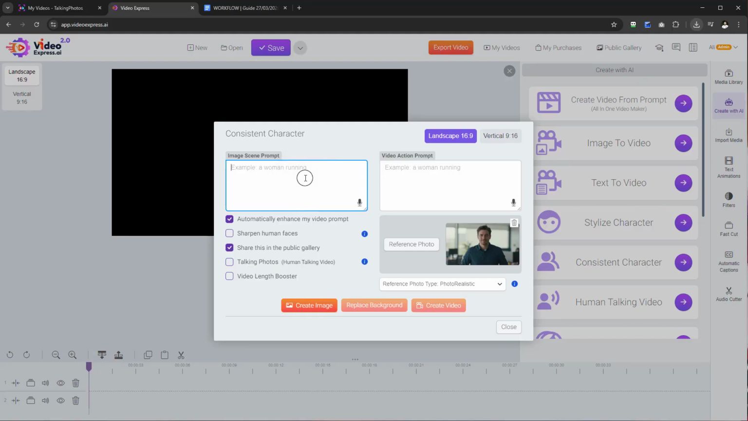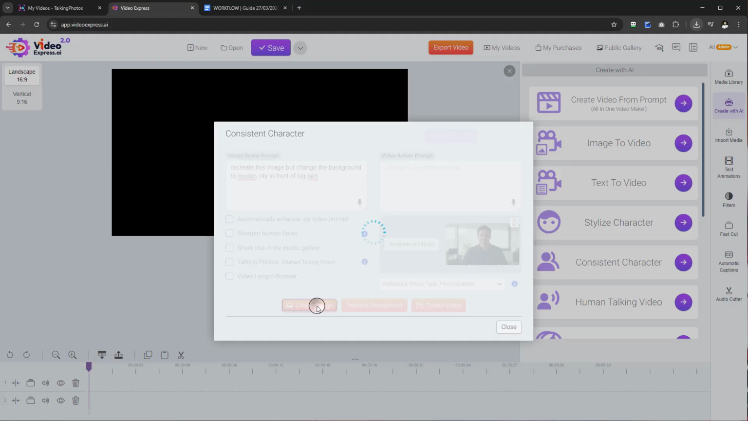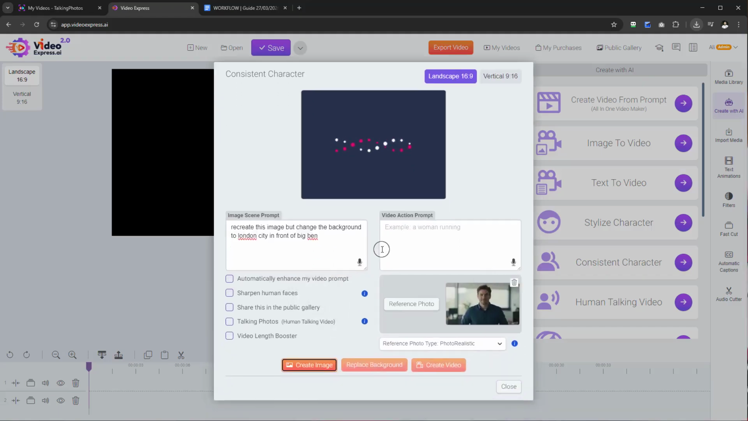I want to create this. Okay, recreate this image, but change the background to London City in front of Big Ben. Okay, so I'm going to select create image. What it's going to do is take my reference image and recreate the exact image, but we're going to alter the background and create a different scene. Once that's created, this is the main key here, video action prompt.